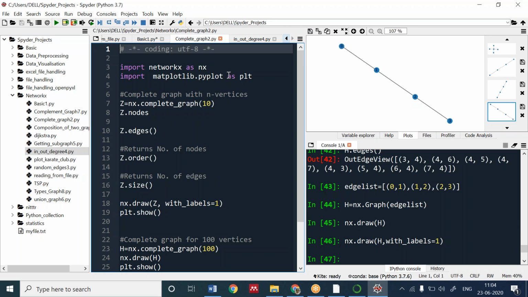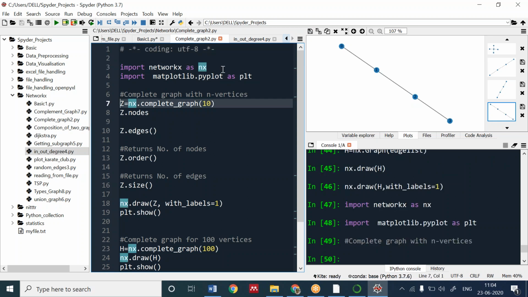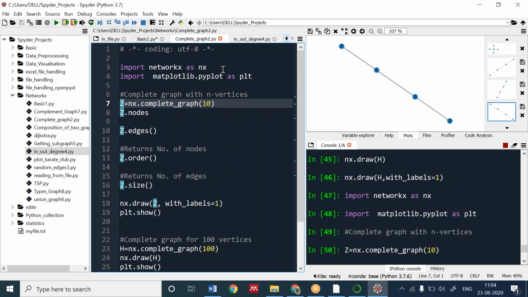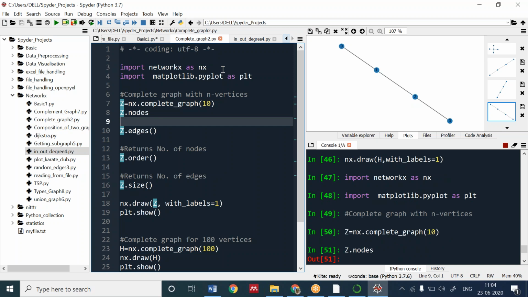I will let you know what a complete graph is. We are going to make a complete graph. There will be 10 nodes, starting from 0 to 9: 0, 1, 2, 3 to 9. If I want to have the edges, we have the edges list, and we will be having the connections.